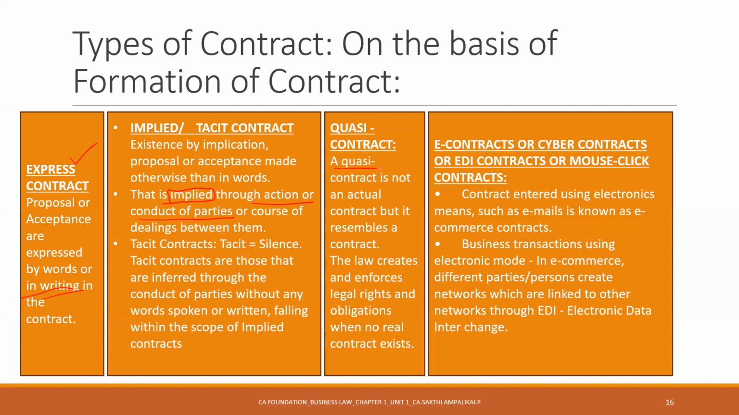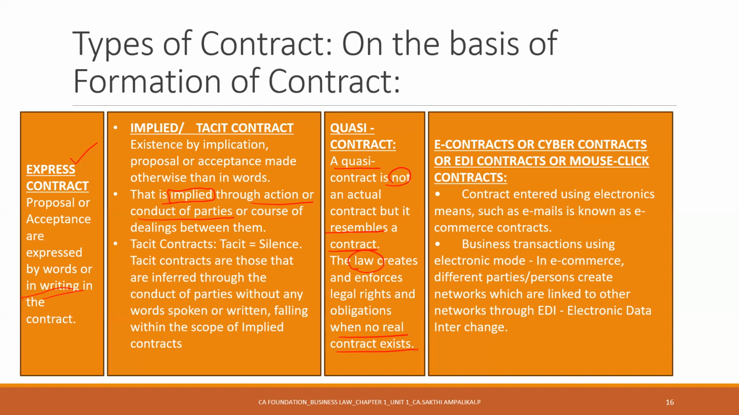What is a quasi contract? Quasi itself means half this, half that. It is not an actual contract, but resembles a contract. The law creates and enforces legal rights and obligations when no real contract exists. The law has the power, when there is no legal contract between the parties but the situation still mimics a contract, to create a legal right and obligation between them, and it is called a quasi contract.